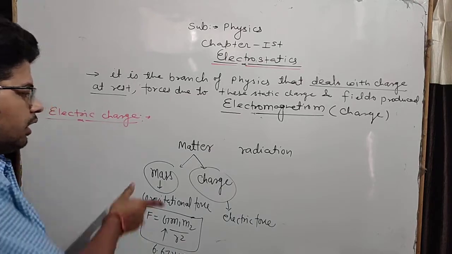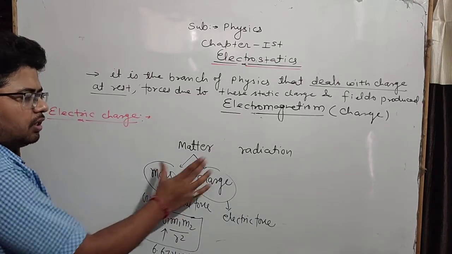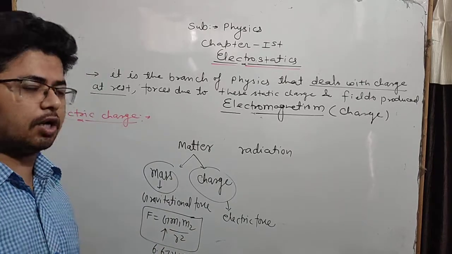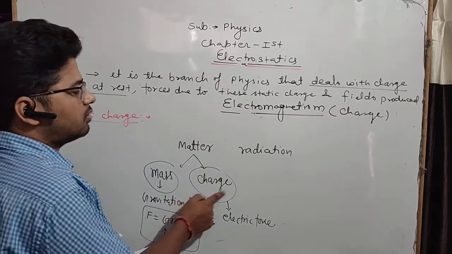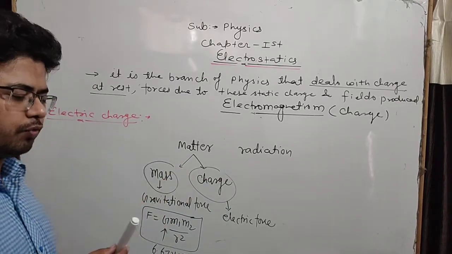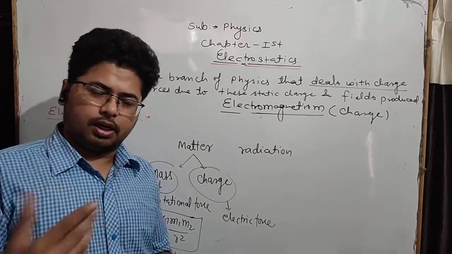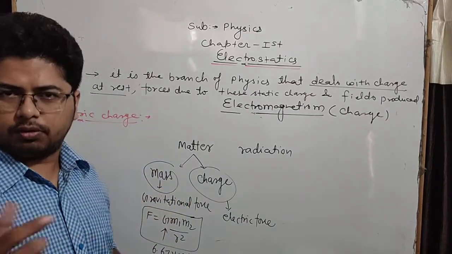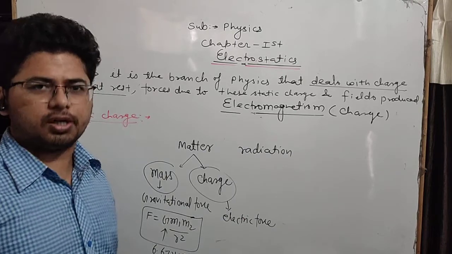The answer is that this force could not be due to the mass. This force should be due to another characteristic that this object has acquired after rubbing, and that characteristic is known as the charge, because we have already discussed that matter can apply force with two characteristics, either mass or charge. In case it is not the mass, then it should be charge.